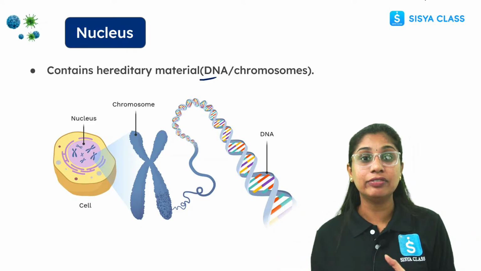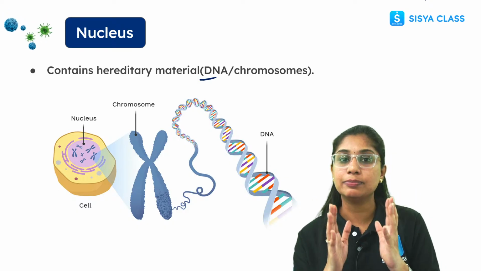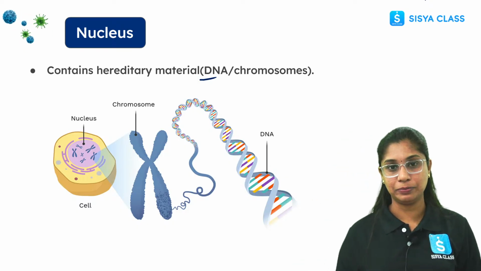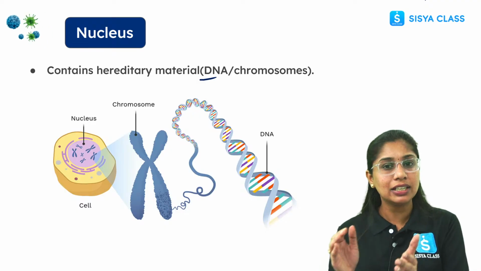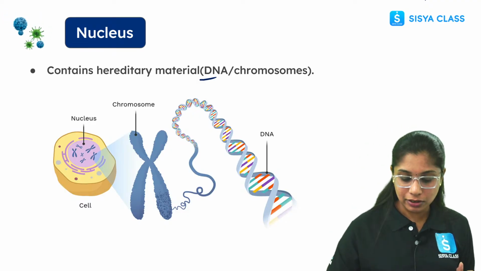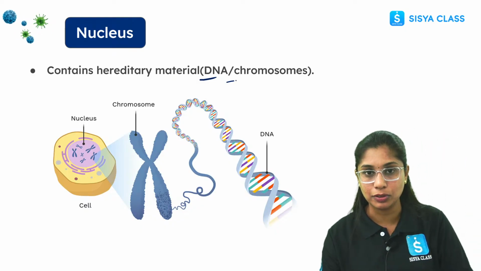So this genetic information which is passed on from parents to offspring is present inside this genetic material, right? They have the genes, the segments of DNA coding for certain proteins, right? So here it contains the hereditary material, that is DNA or the chromosome.